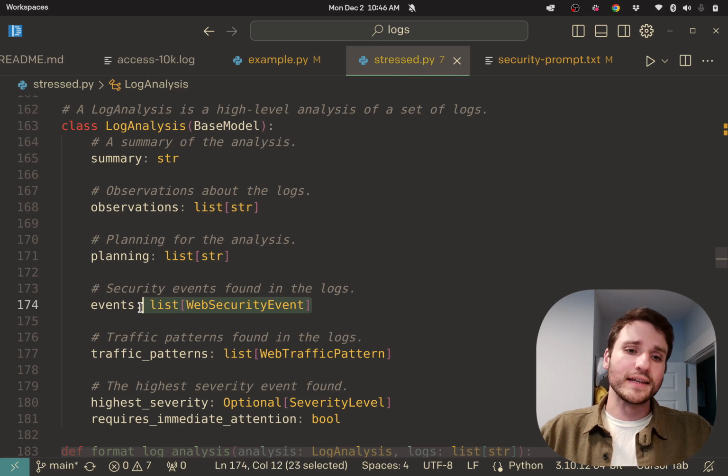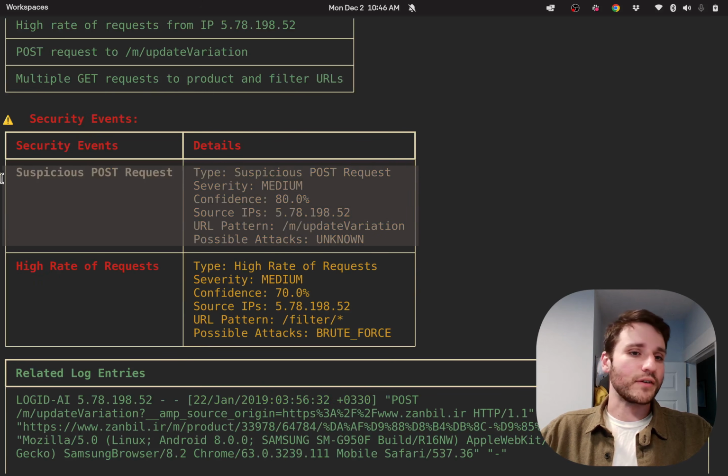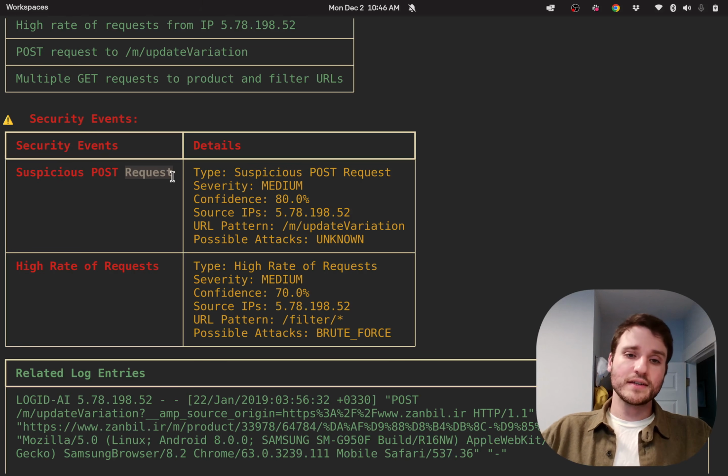We can also get a list of security events, and that's these things here. Security events have a title, so it seems like it's suspicious POST requests. It has severity and confidence levels, although I don't know that I would trust these confidence levels. It's just there to show you how to use floating point values. Source IPs, where it came from, URL patterns, possible attack vectors, stuff like that.